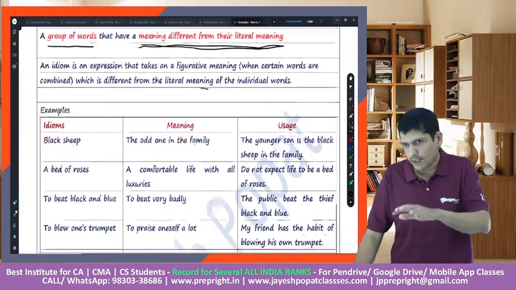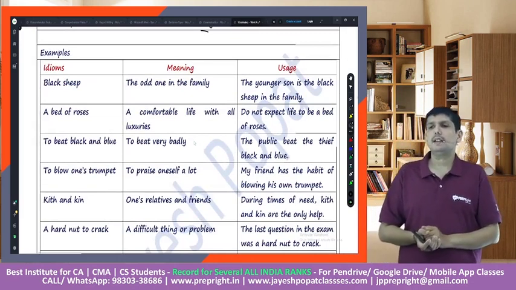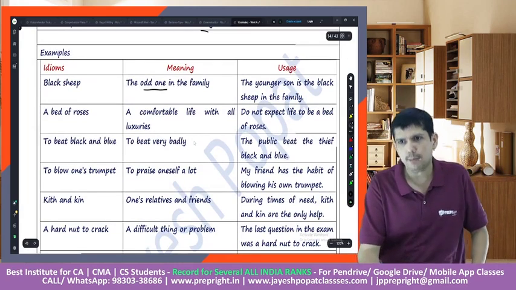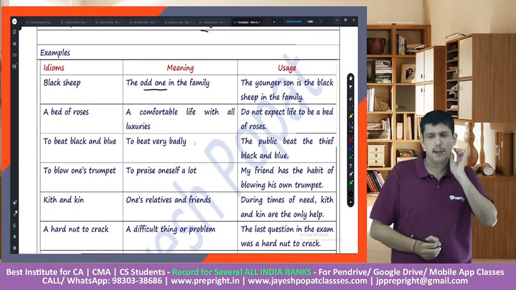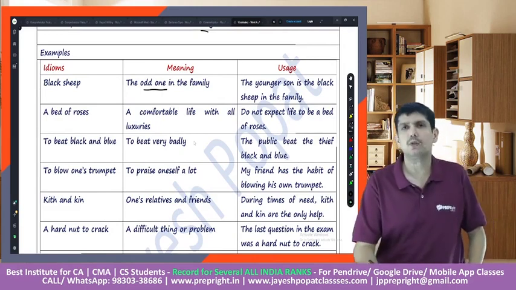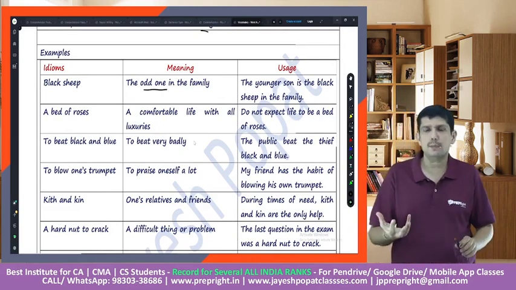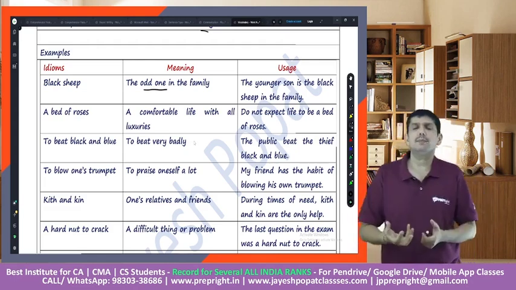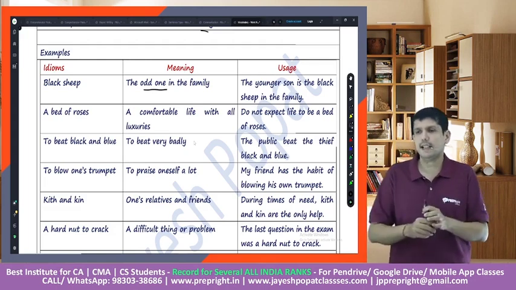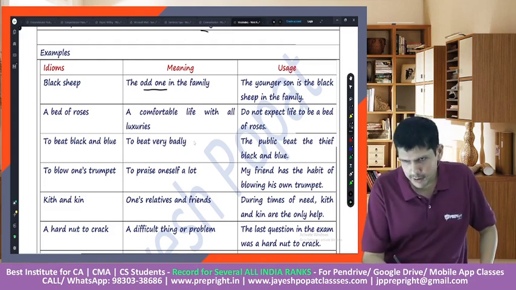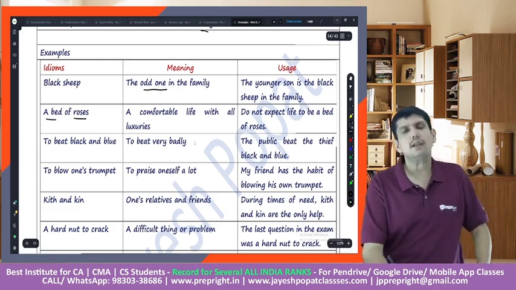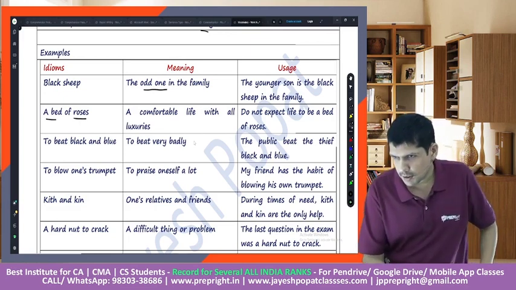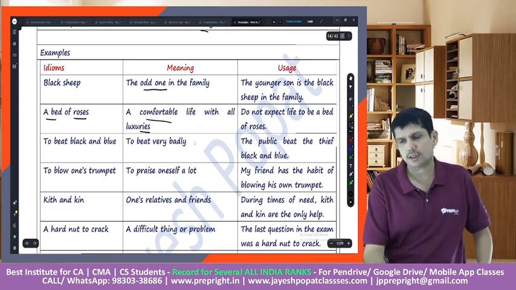So we have given you a lot of examples in this. Something like a black sheep. Black sheep would mean an odd one in the family. Another example, bed of roses. His life is a bed of roses because he has so much wealth. So bed of roses would mean a comfortable life, an easy life. Bed would mean something on which we sleep. Roses are flowers. But when put together, bed of roses would mean a comfortable life with luxuries.